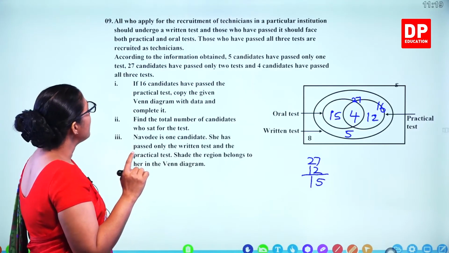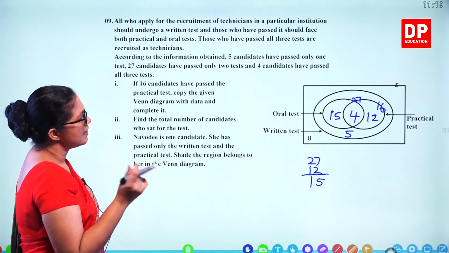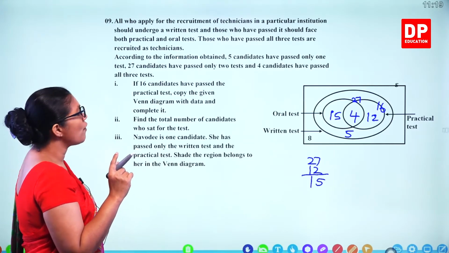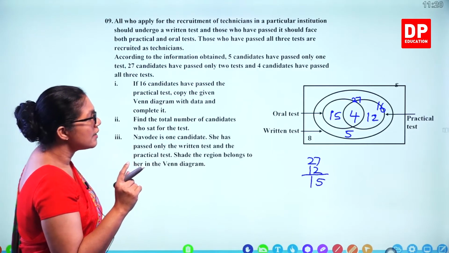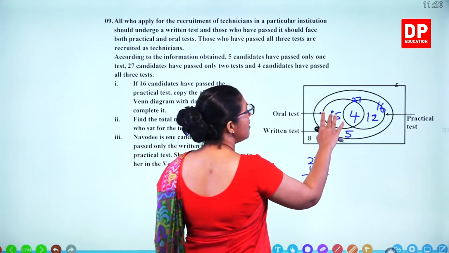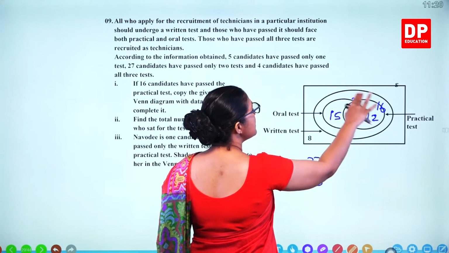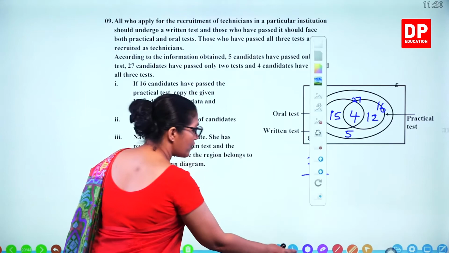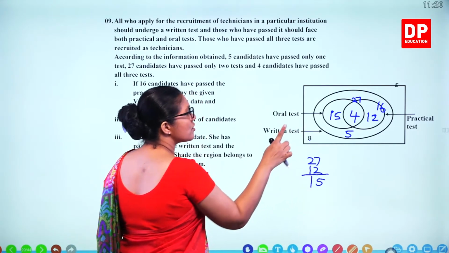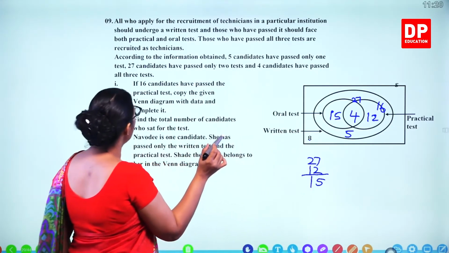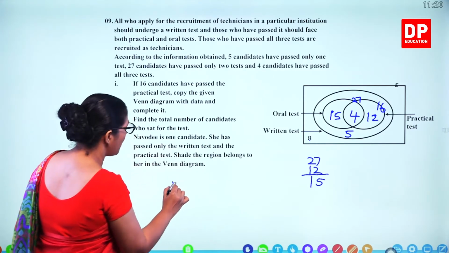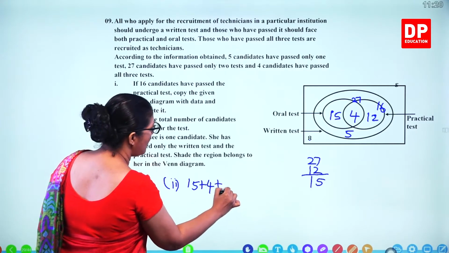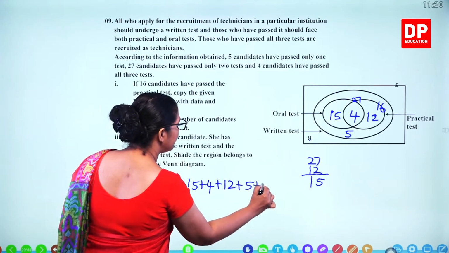Then copy the given Venn diagram with data and complete it. So that's the diagram. Find the total number of candidates who sat for the test. So altogether, how many? We can add all these inside numbers. So this is 8 also. So we have to count 8 also. So what's the total? You can add it. So that's the second part. 15 plus 4 plus 12, 5 and 8.